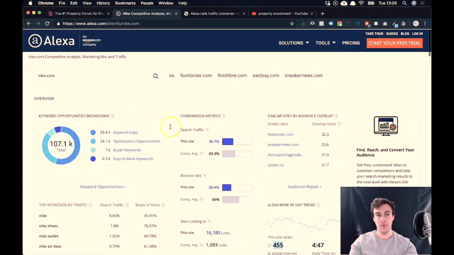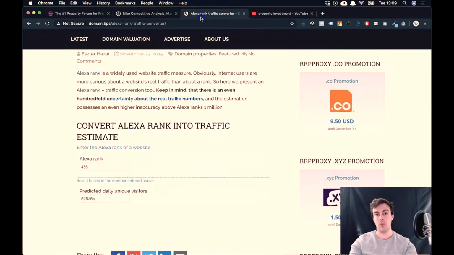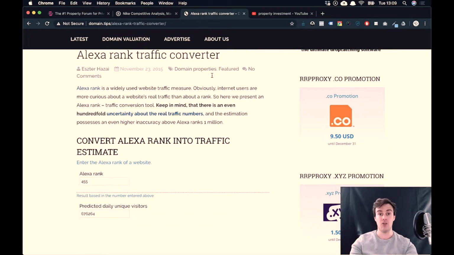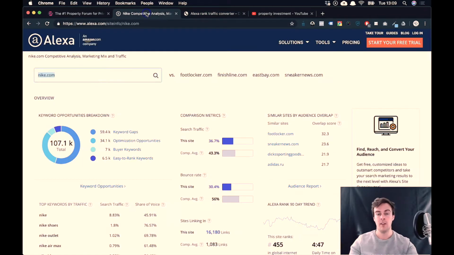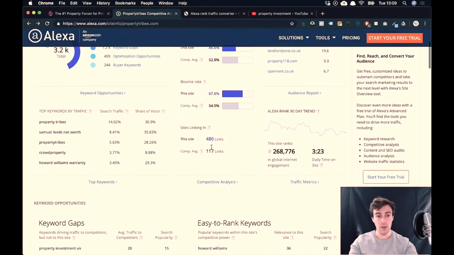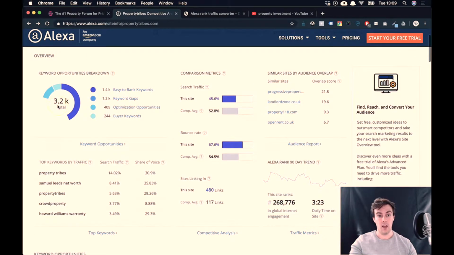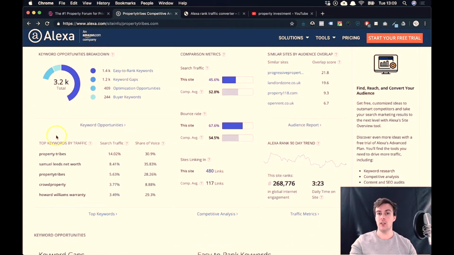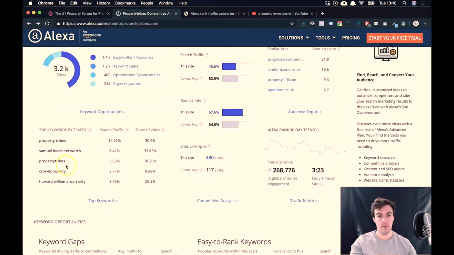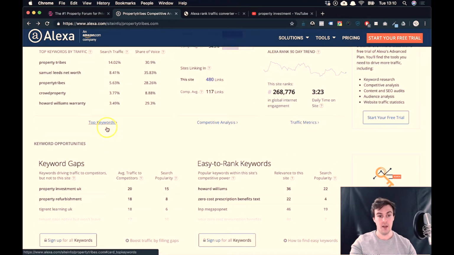So what we're looking for when we come into Alexa and when we do a rank traffic converter is something in the thousands. 5,000 is a good number. Maybe it's going up into the tens of thousands, but we don't want to see anything where it's hundreds and hundreds and hundreds of thousands. At the same time, while you're in here, you can also see what type of words people are searching for in order to come to the website. So here we have Property Tribes, Samuel Leeds, Net Worth, Property Tribes, Crowd Property. You can get more here.